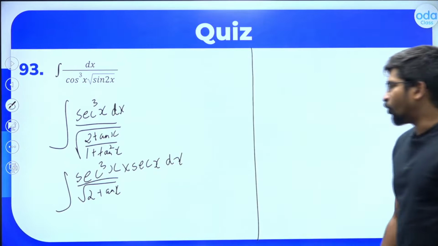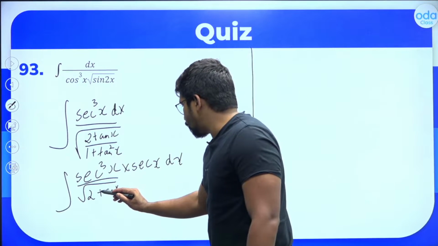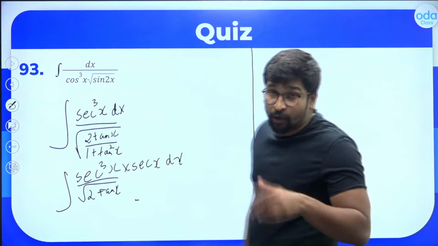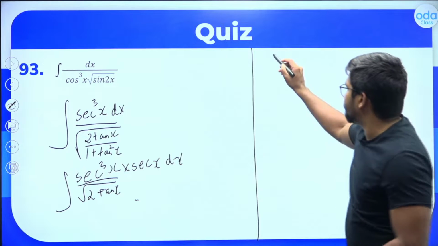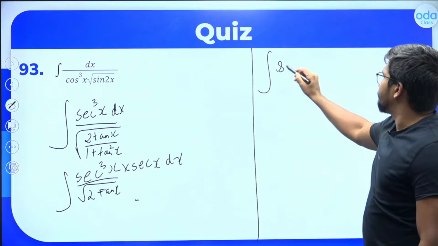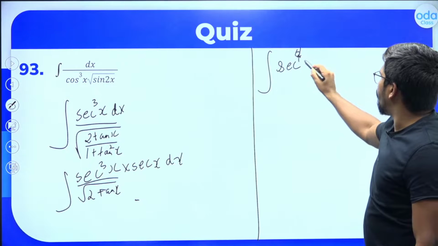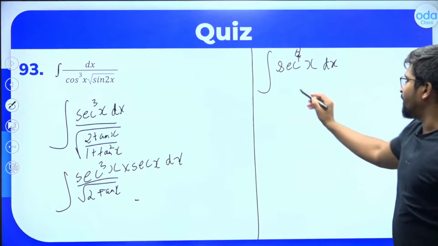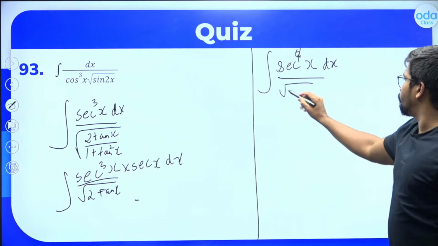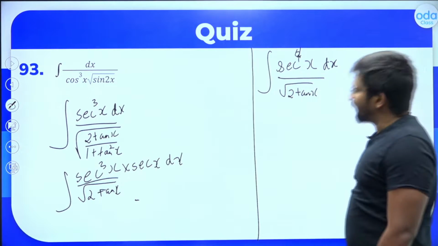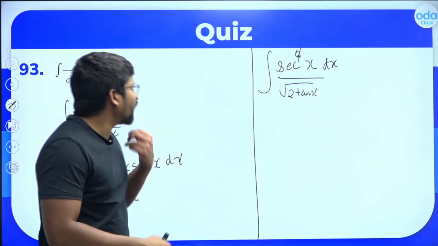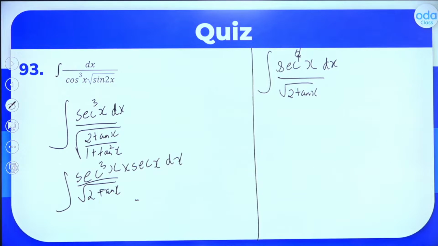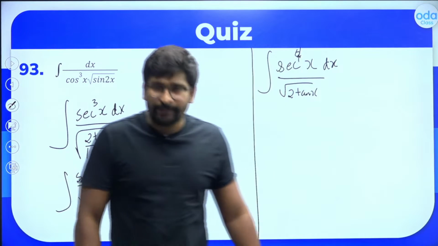Is this clear? So root of 2 tan x divided by root of 1 plus tan square x. Root of 1 plus tan square x is root of sec square x, which is sec x, which goes to the numerator. So this is changed to integral of sec raised to 4 x, right? Because sec cube x into sec x is sec raised to 4 x dx, whole divided by root 2 tan x. Can I write it like this? So how will we integrate sec raised to 4 x divided by root 2 tan x? How can we do this question? Let's think. How can we do it, my dear friends?